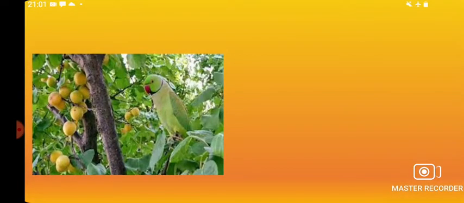Okay. Now, by seeing this, can you understand which animal I am talking about? Yes, this is a parrot. Very good. That means the parrot eats plant products. Have you ever seen a parrot eating flesh? Yes or no? Definitely not.